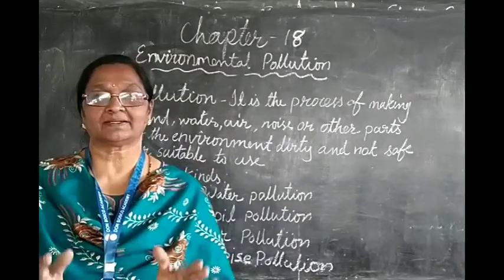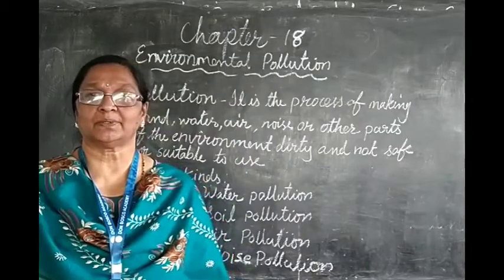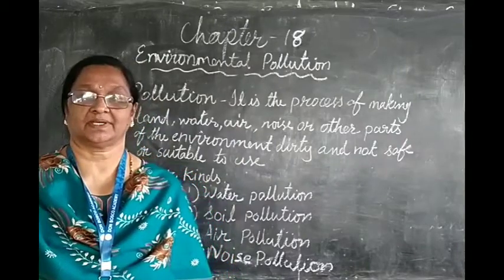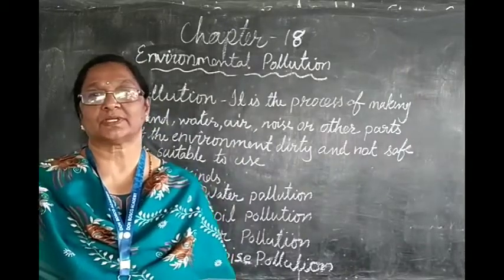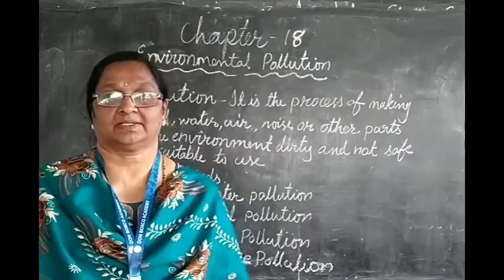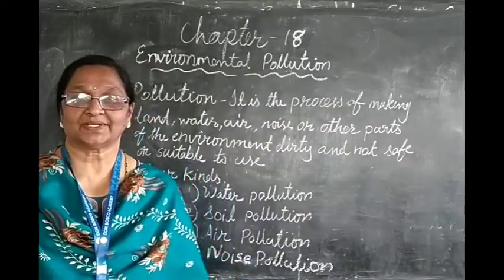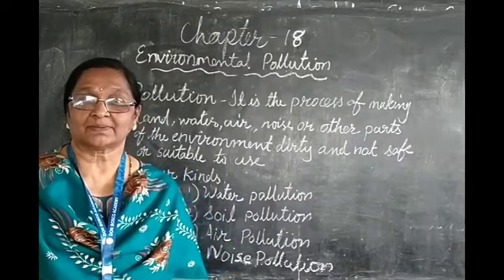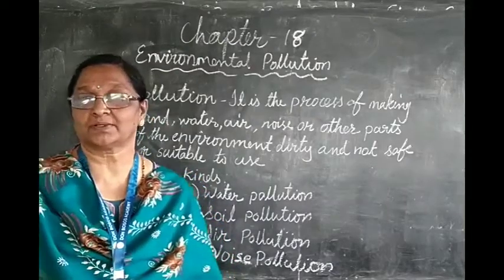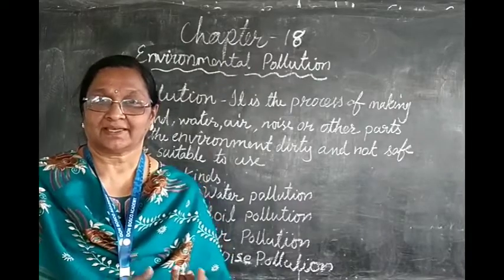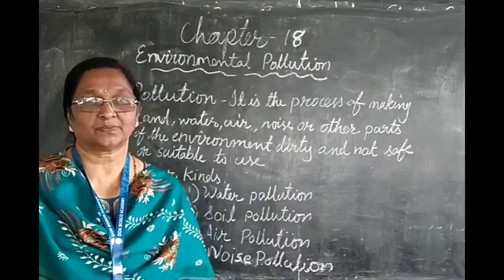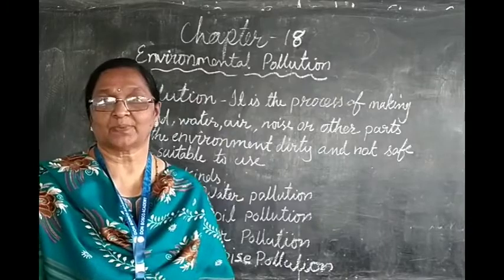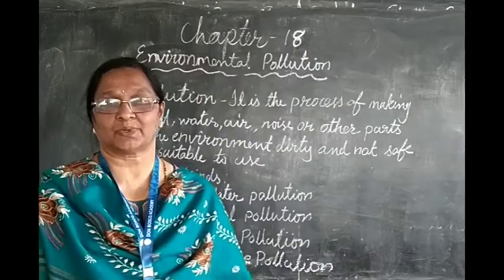Clear? So making it dirty so that we are not able to use it properly. Or if we use it, it will harm our health. So that is called pollution. Then in this chapter we are going to discuss 4 kinds of pollution: air pollution, water pollution, soil pollution and noise pollution.